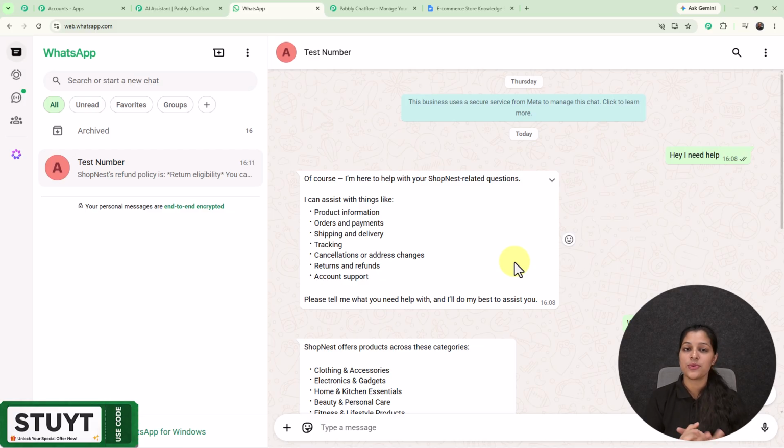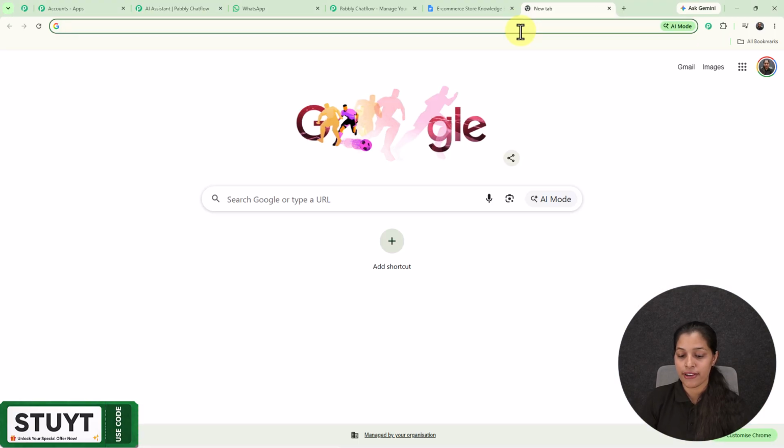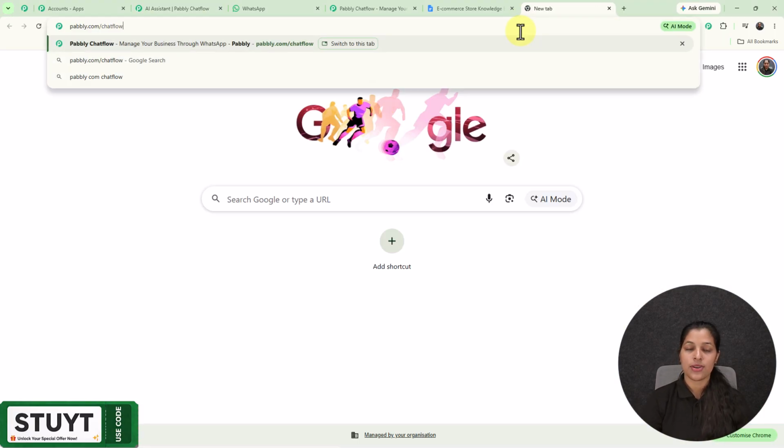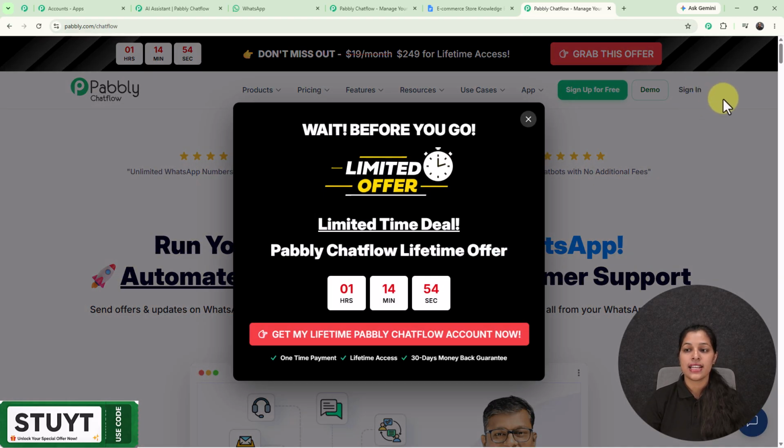So let's move on towards the AI assistant page of Pabbly Chatflow. So right here I'm on this page where we are going to create our AI assistant. So for getting this page, you have to access Pabbly Chatflow. So you have to type the URL, that is pabbly.com/chatflow, and once you enter the URL, you will land on the home page of Pabbly, where you will see two options, that is sign in and sign up free.